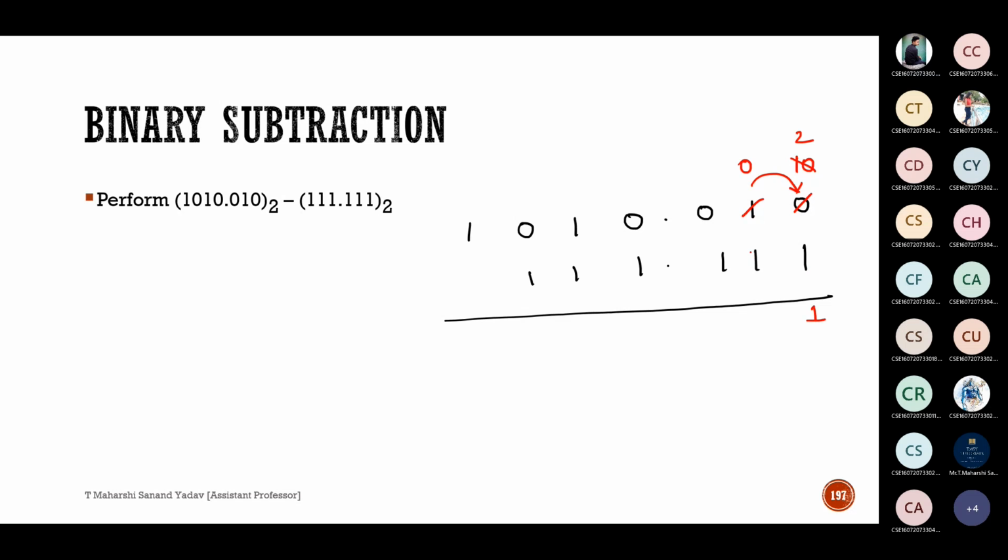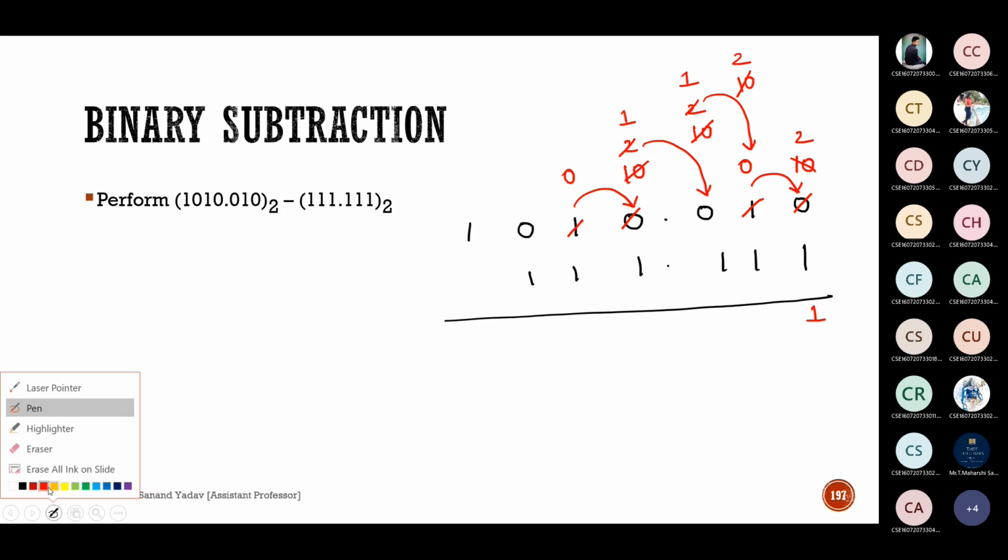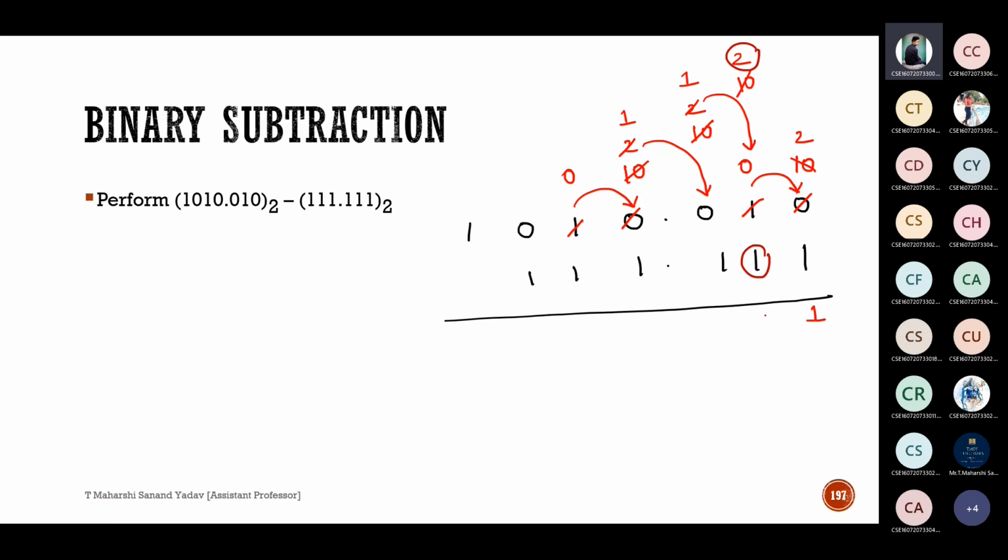Next 0 minus 1 I can't do here. So I have to take borrow from here. So this will change to 10, and this will change to 0. Now this is nothing but 2. From this 2 if I take borrow here, this one will become 10 and this will become 1. This is nothing but 2. From 2 if I take borrow here, this becomes 10, this becomes 1. So this is nothing but 2. So 2 minus 1, how much? 1.